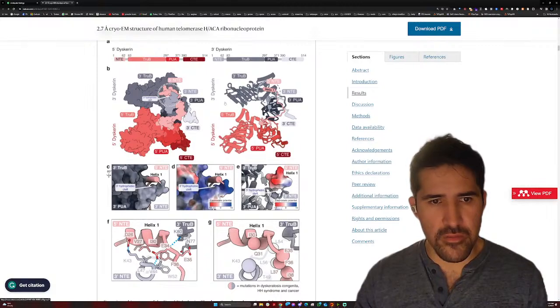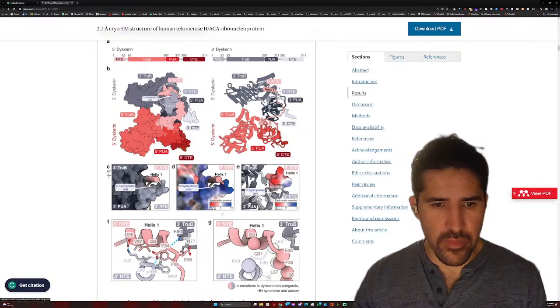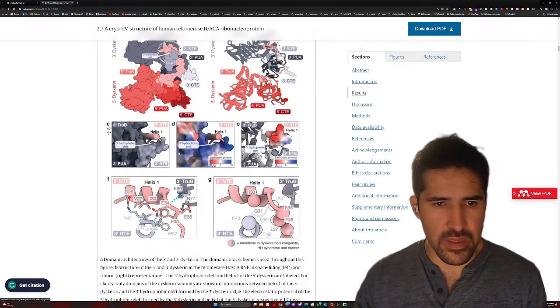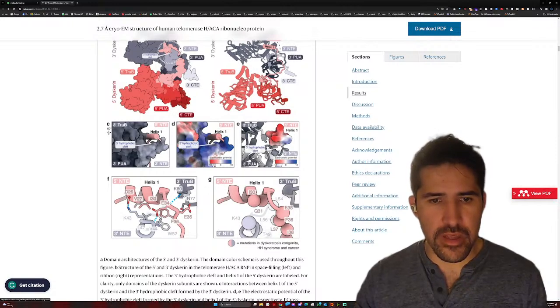So yes, as you can see, each panel is very interesting, because there are a lot of RNA and protein interactions and a lot of domains. In these panels there are also different protein characteristics based on the hydrophobic and hydrophilic electrostatic potential, so that's very interesting.